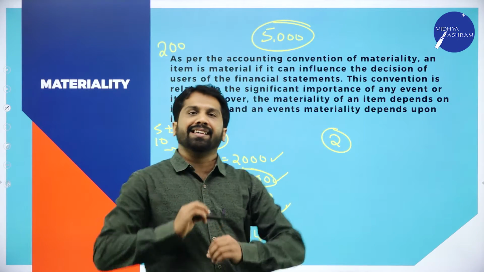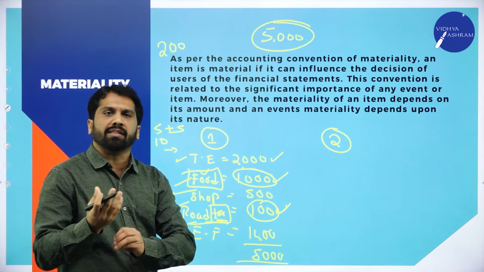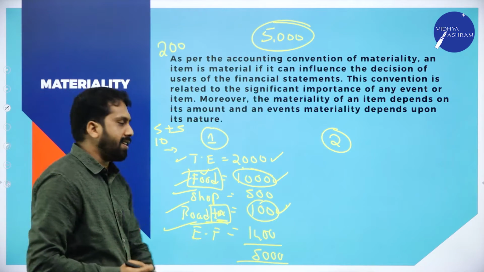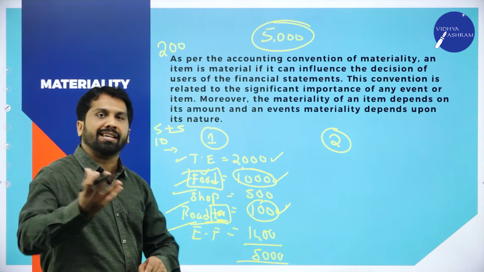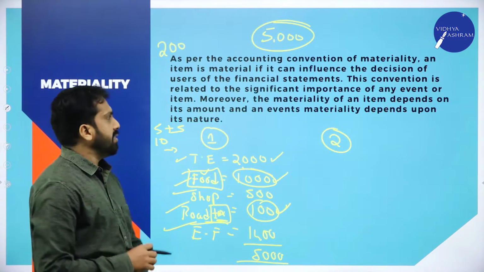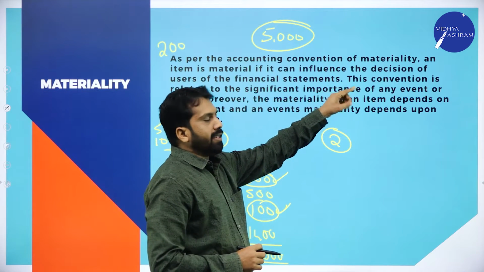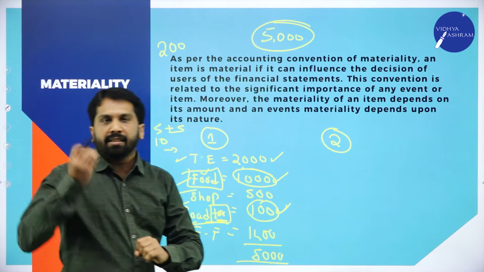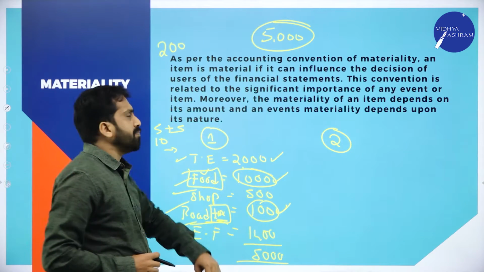While recording any entries, we should mention everything, but small things we club and write under a single heading, because those are not important. Clear? Yes. As per the accounting convention of materiality, while I read this, just recall the example I have given.